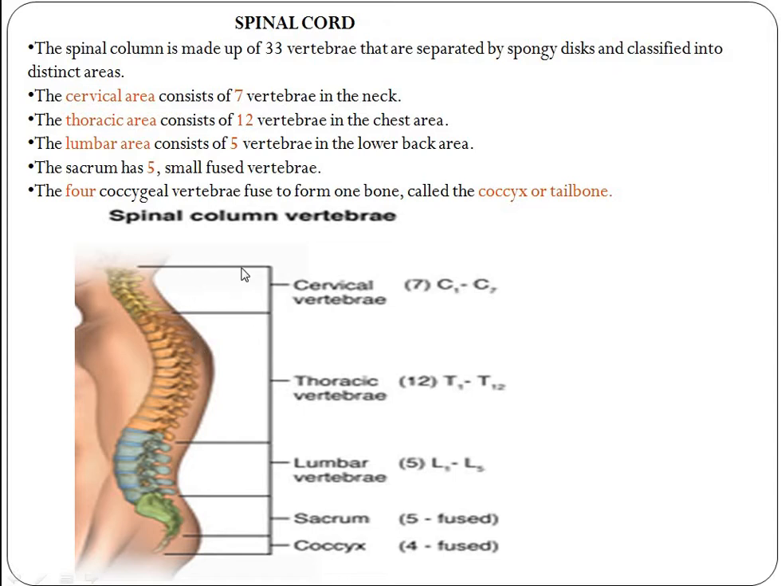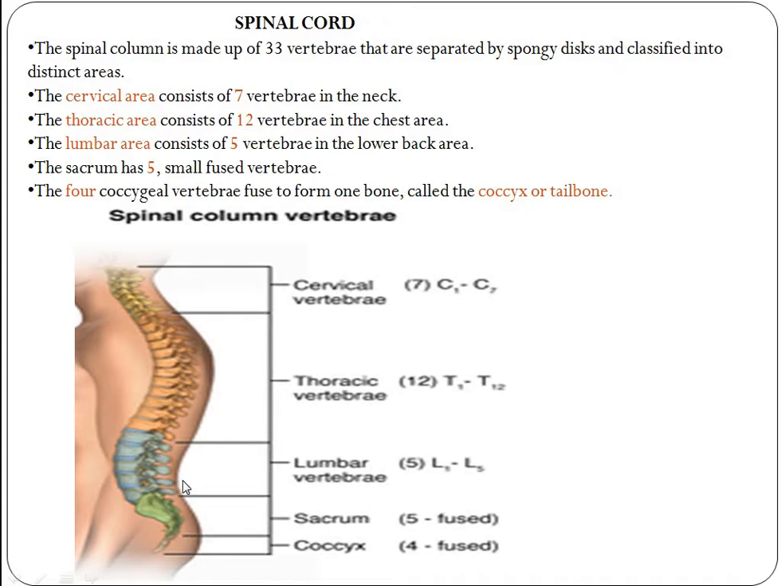See here, it has the cervical vertebrae. It consists of 7, C1 to C7, present in the neck portion. Next one, the thoracic area. It consists of 12 vertebrae, T1 to T12, present in the chest area. Next one, the lumbar vertebrae. It has 5 vertebrae in the lower back area.